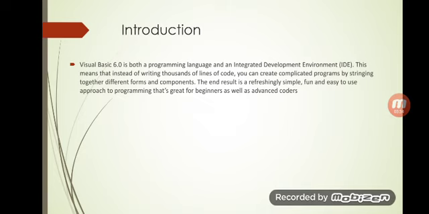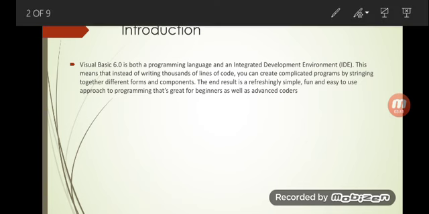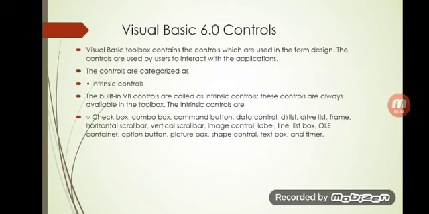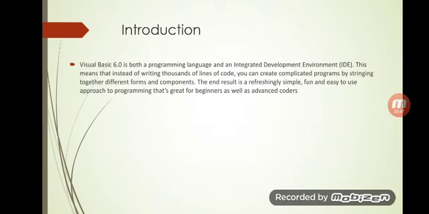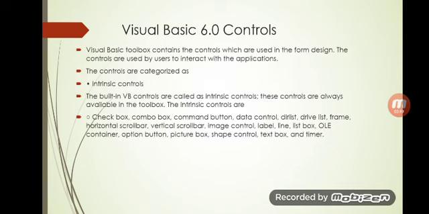Okay, so our next slide is Visual Basic 6.0 controls. In the very starting, we should know what controls we have in Visual Basic 6.0. So the first one is the Visual Basic Toolbox, which contains the controls that are used in the form design. We use the toolbox for designing. The controls are used by users to interact with the applications. Understood?